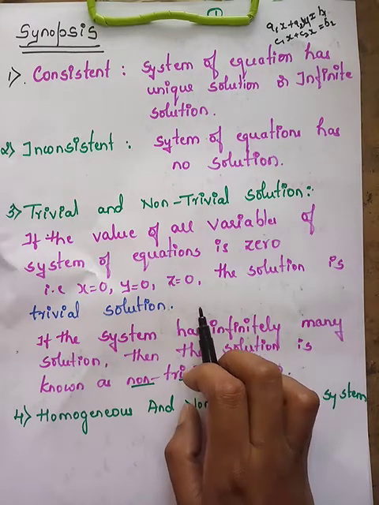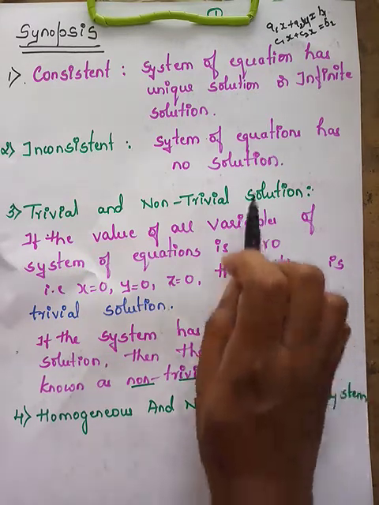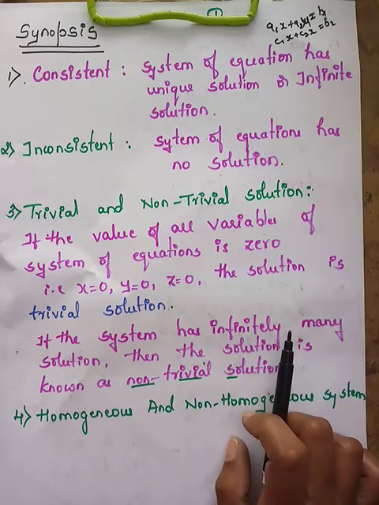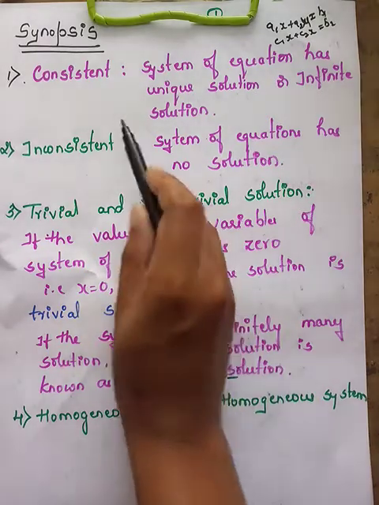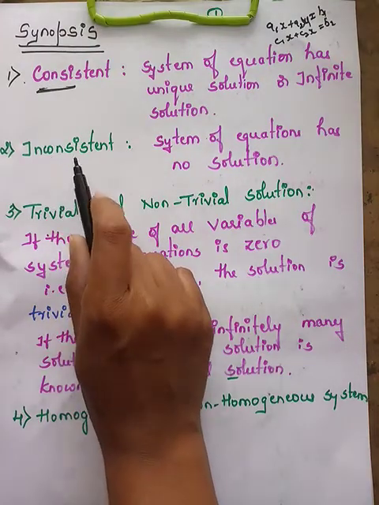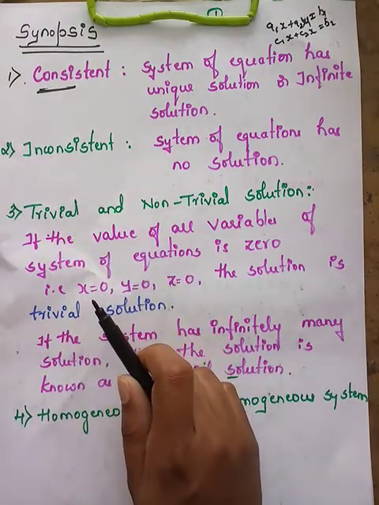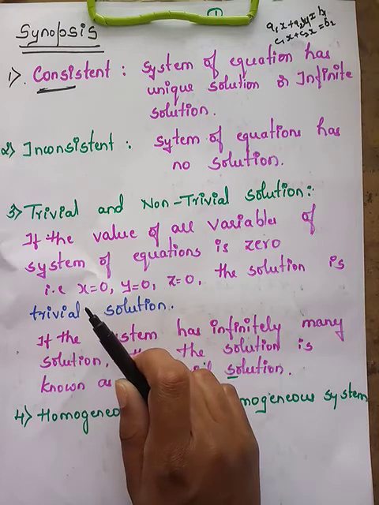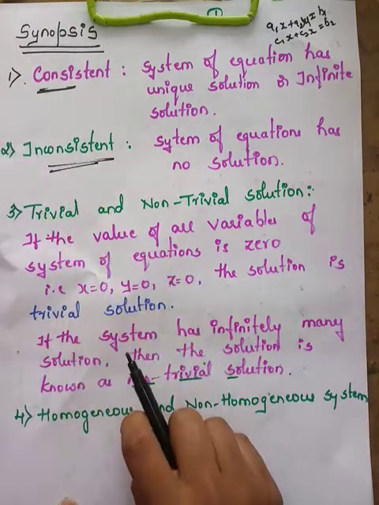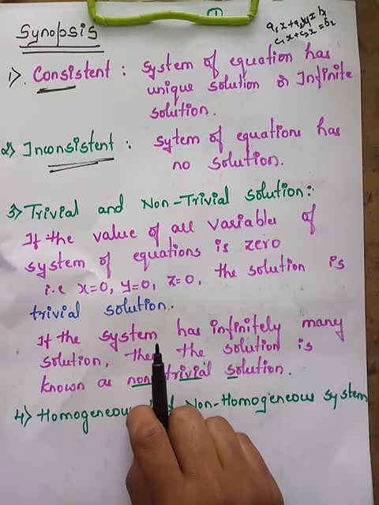So when do we say that a system is consistent? If the system of equations has a unique solution, or infinitely many solutions. In general, if it has a solution, then it is said to be consistent. Okay, so what do you mean by an inconsistent system? If it does not have a solution, then it is said to be inconsistent.